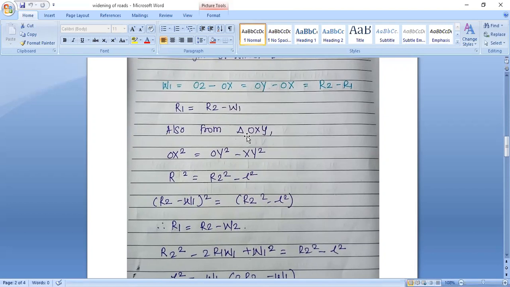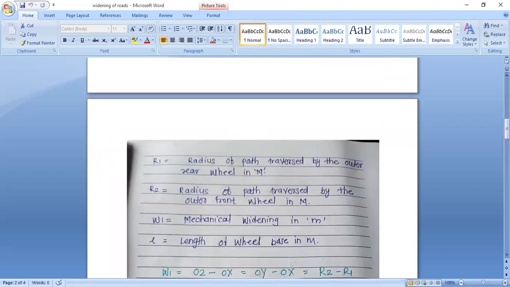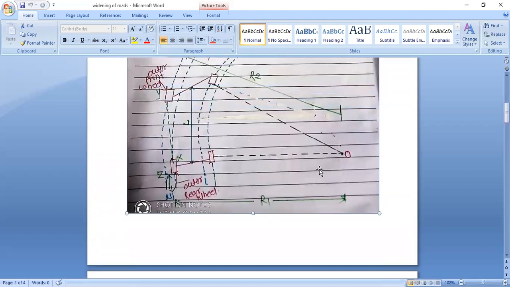Also from triangle OXY. Now see, this is the triangle OXY. Imagine this is one line, then the triangle OXY.